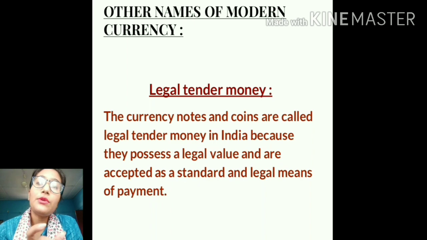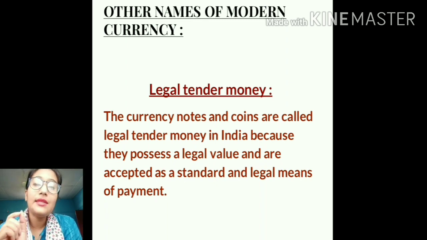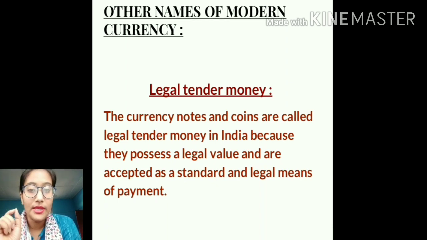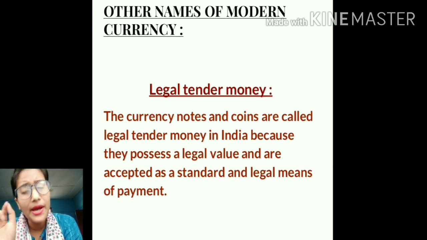So different countries have different currencies, and the currency of each country is acceptable across that country. The Indian rupee is not acceptable in the USA, or the US dollar is not acceptable in India, but the Indian rupee is acceptable across India, in any state, in any district, in any part, in any region.